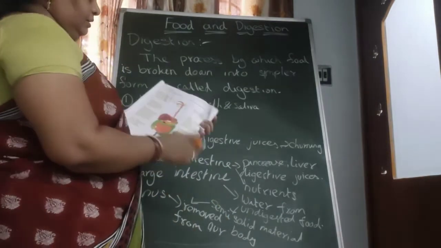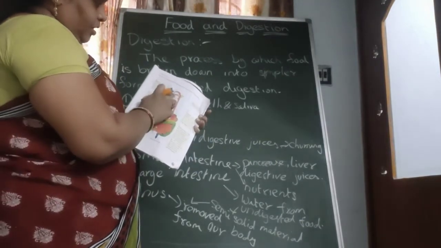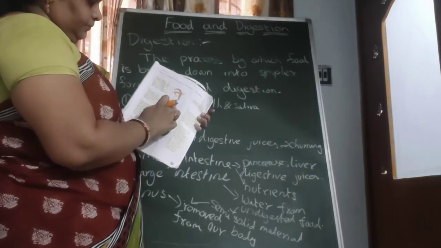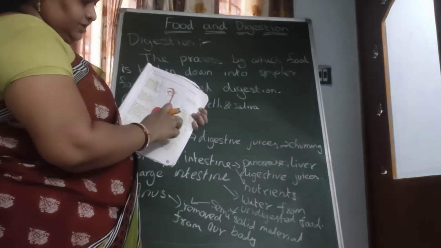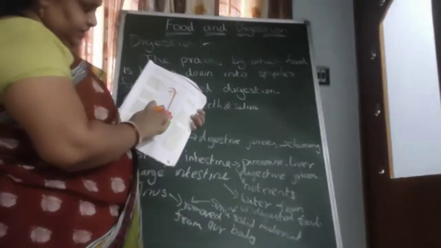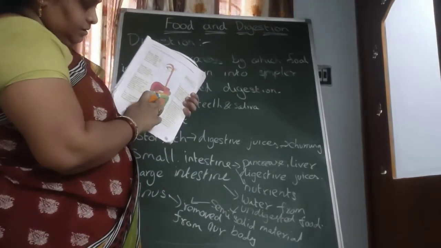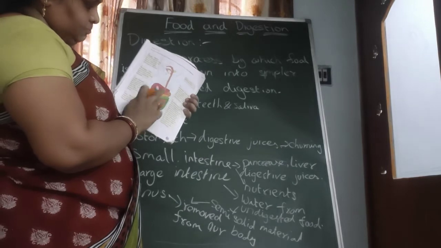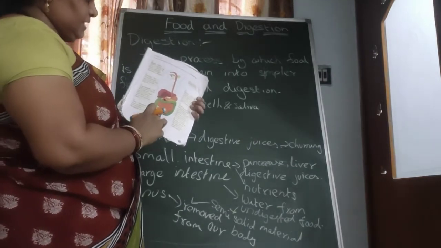This is our human digestive system. This is the mouth, and this is the food pipe. Then this is the stomach. In the stomach we have the churning process. Then this is the liver, the biggest organ in our body. This is the pancreas. Next, this is the small intestine, and this is the large intestine. This is the anus.